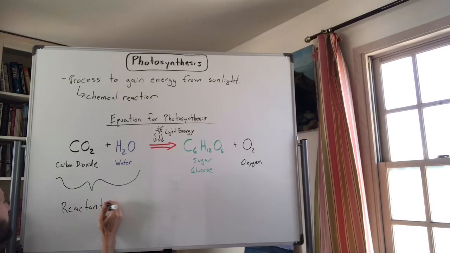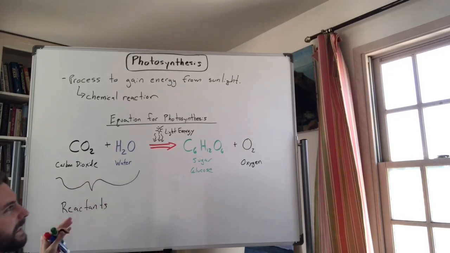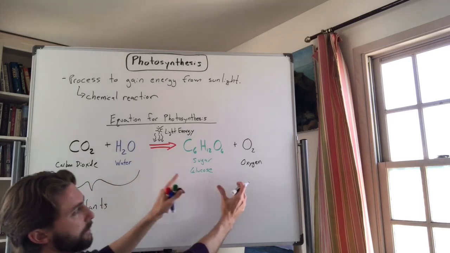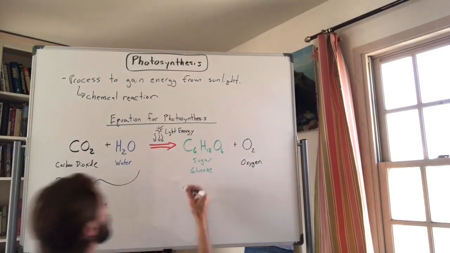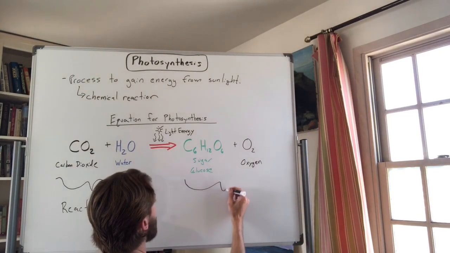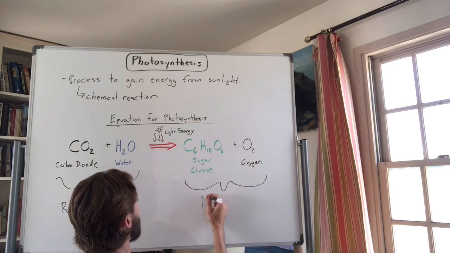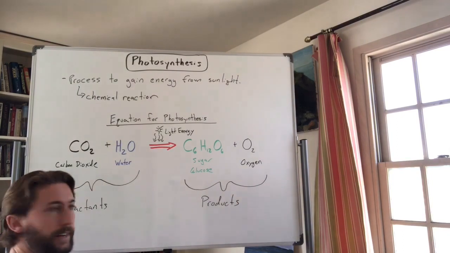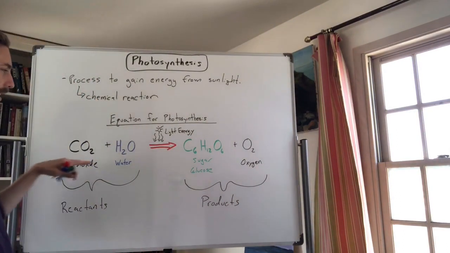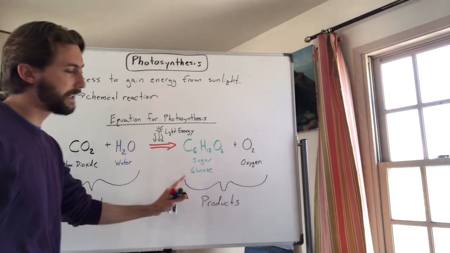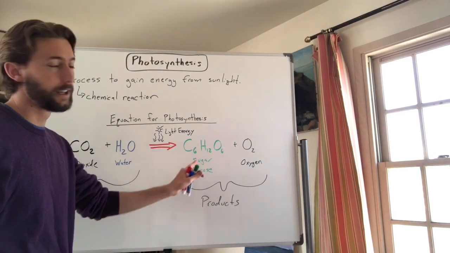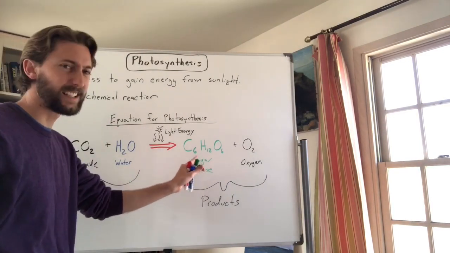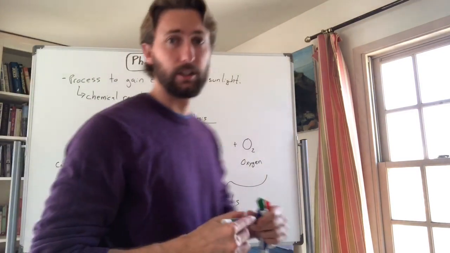Reactants of a chemical equation. So these are the reactants. These are the ingredients, and the ingredients come together to make the products. So glucose and oxygen are known as products in this chemical reaction, right? So reactants are like the ingredients: carbon dioxide, water, and sunlight make or produce the products, which are glucose, which is a sugar, C6H12O6, and some oxygen.